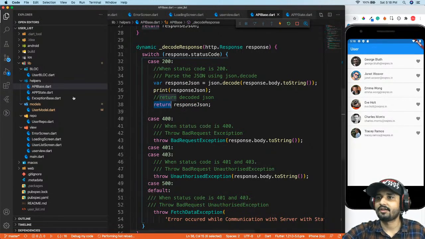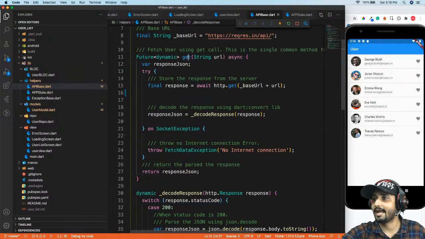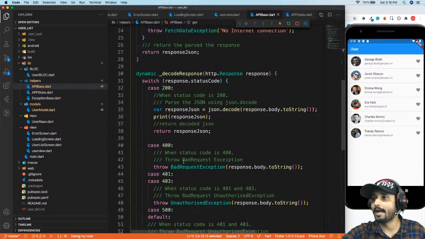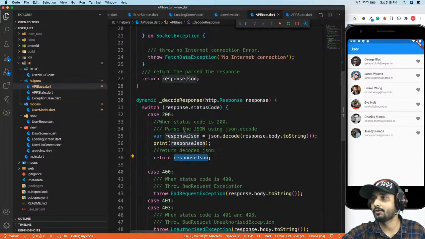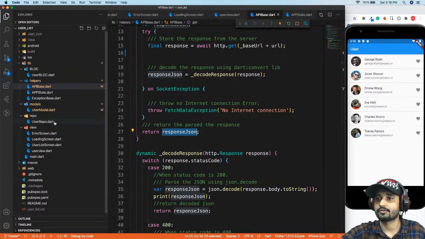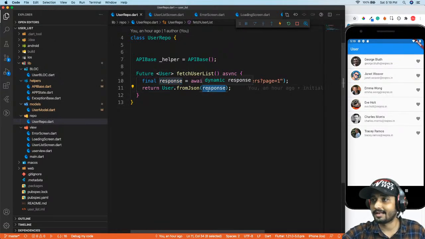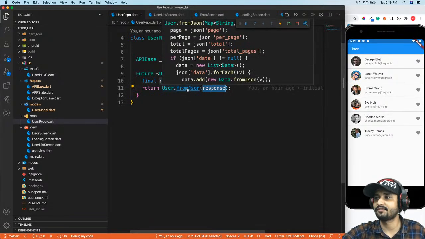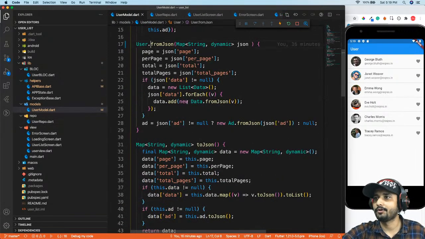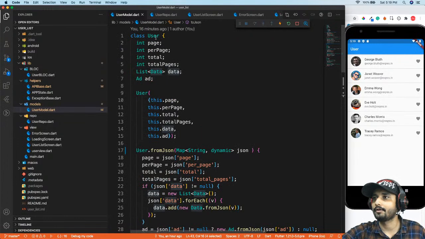So from the user repository, we are calling this particular method .get. This returned JSON response is going to go back to our user repository right over here. So now I have a JSON response over here, and I want to convert that JSON response to our user class. So I will go to my user class from JSON, and of course it is going to parse this data, and then it is going to return the whole data of type user, right?